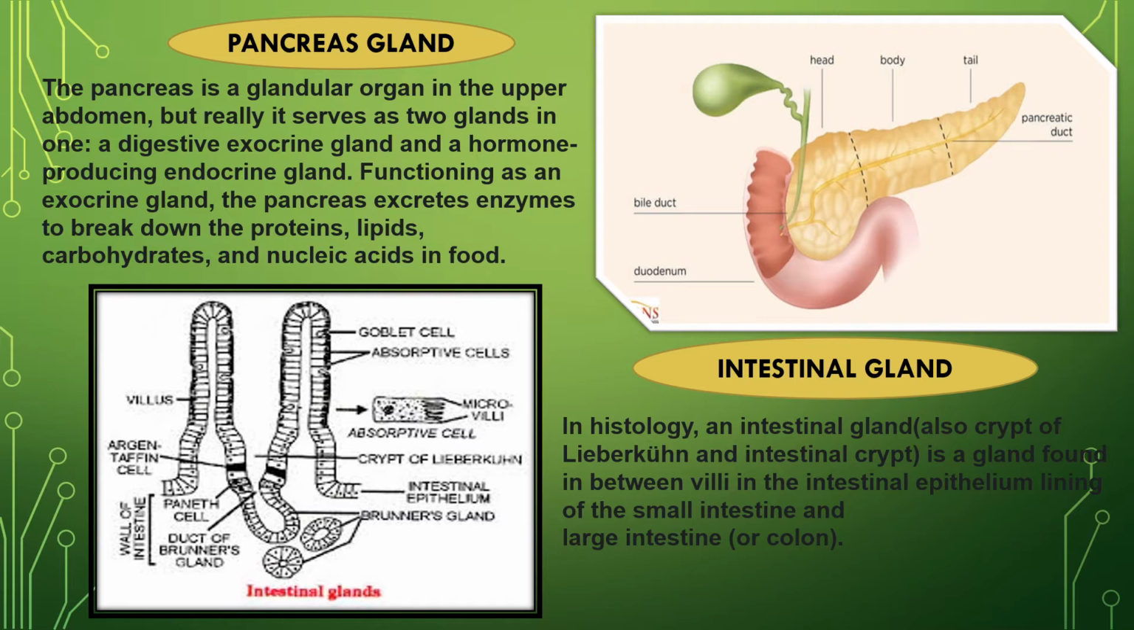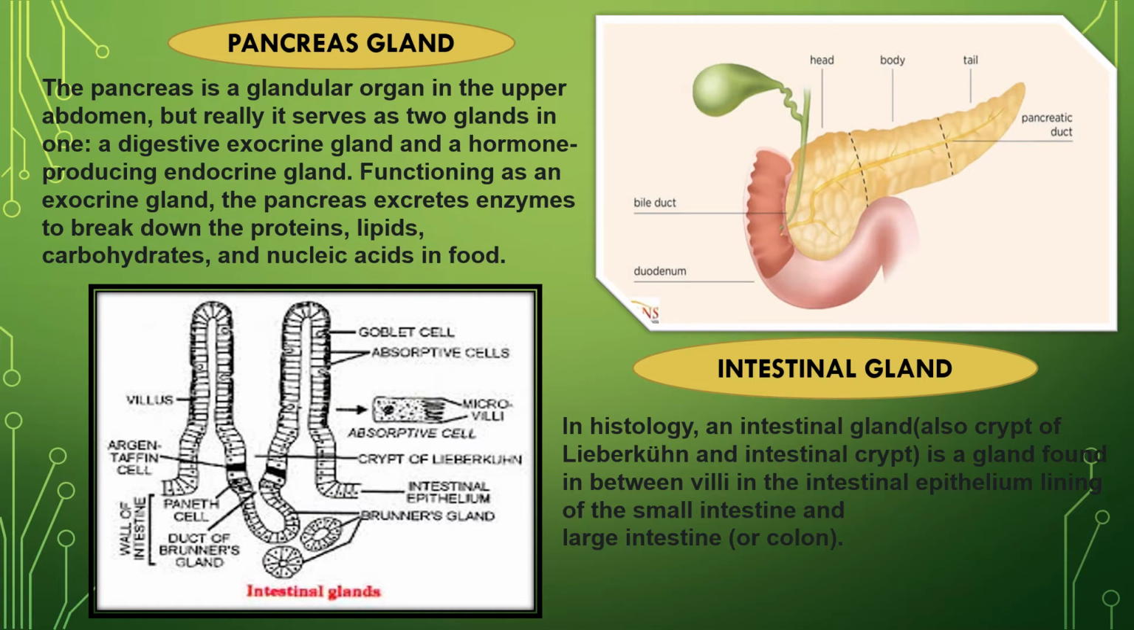Pancreatic duct is also there at the middle of this gland, yellow color. And the bile duct is also there, green color, and the pink one is the duodenum. That means the pancreas attaches to the duodenum.